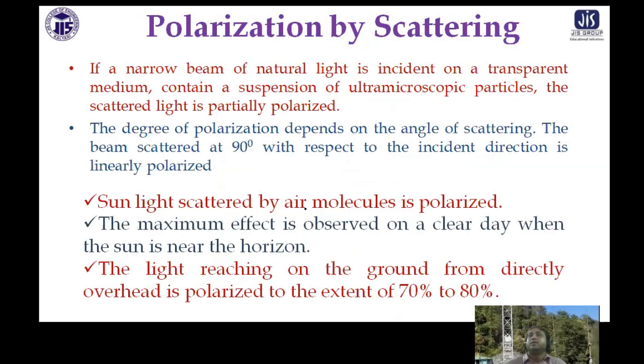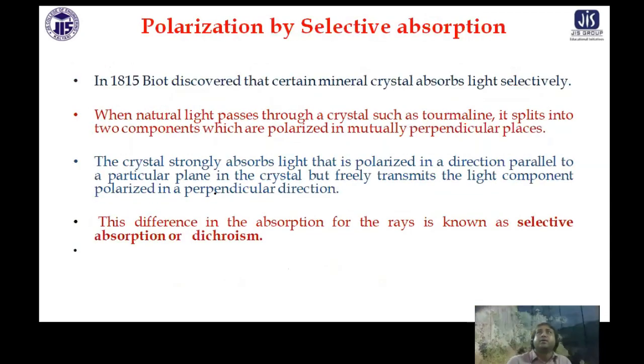Sunlight scattered by air molecules is polarized. The maximum effect is observed on a clear day when the sun is near the horizon. The light reaching the ground from directly overhead is polarized to the extent of 70 to 80%.